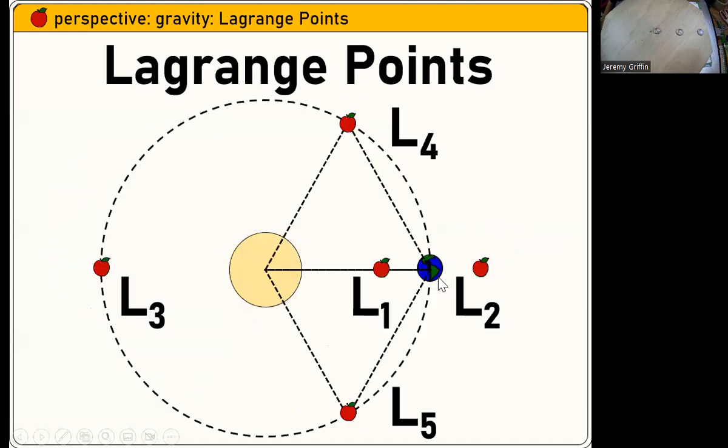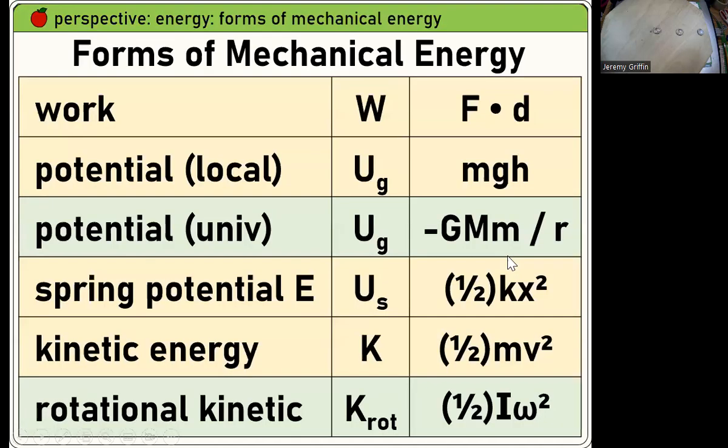Lagrange points. These are points of gravitational stability. They're good opportunities to park space probes. Like NASA launched the James Webb Space Telescope about a year ago, and that is orbiting the L2 point from Earth to the sun. It's right there.